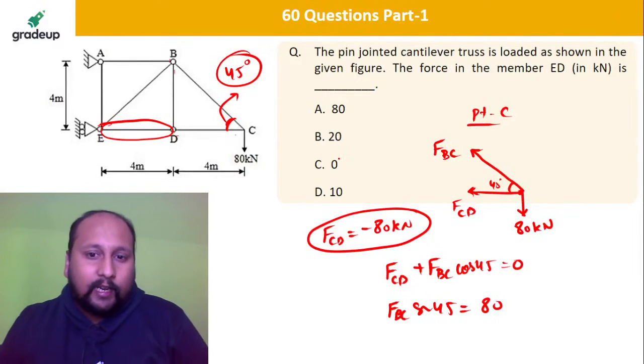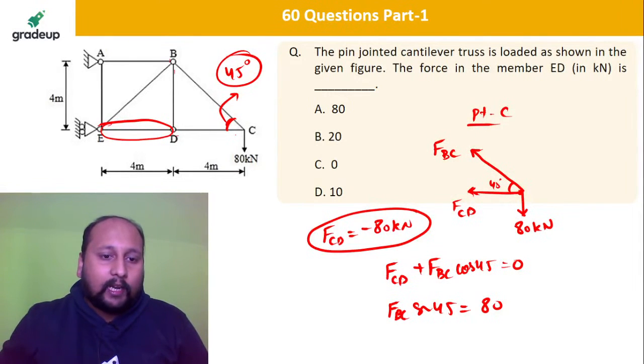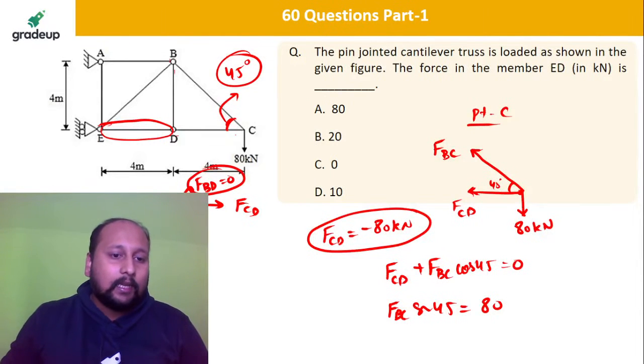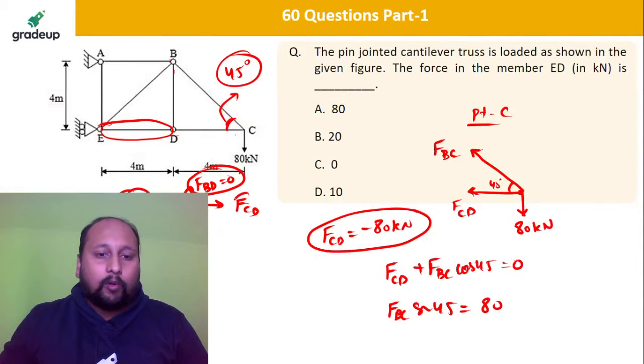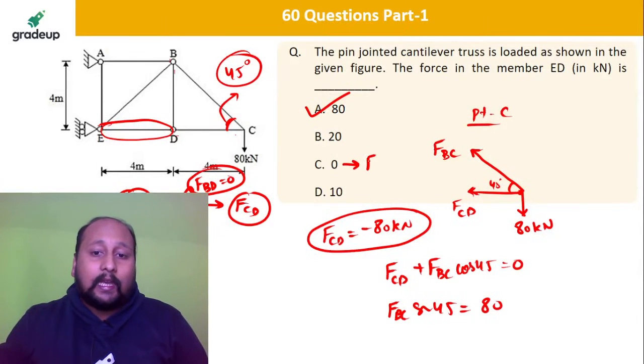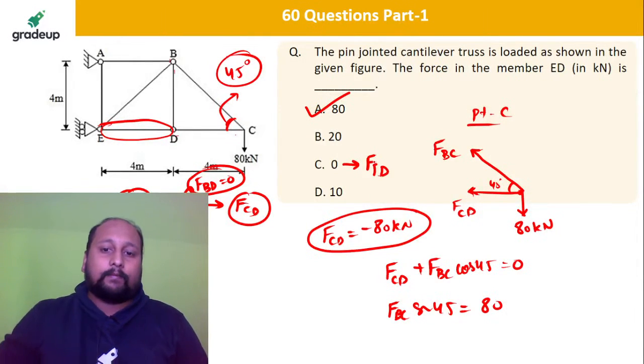And my dear friend, if I calculate the free body diagram from point D, at point D we'll be having this and this. This is FCD, this is FED, and this is FBD, and FBD will be your 0 because there is no force to balance. So FED will be exactly equal to FCD. So option A is the correct answer. 0 is basically FBD. Okay, FBD is the 0 force.